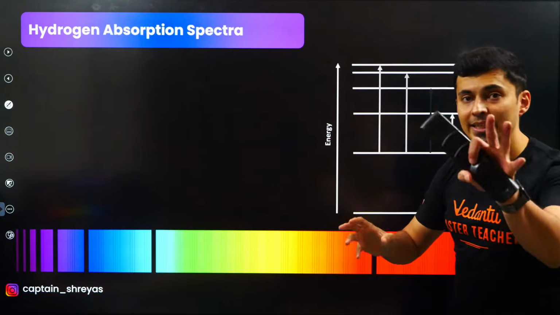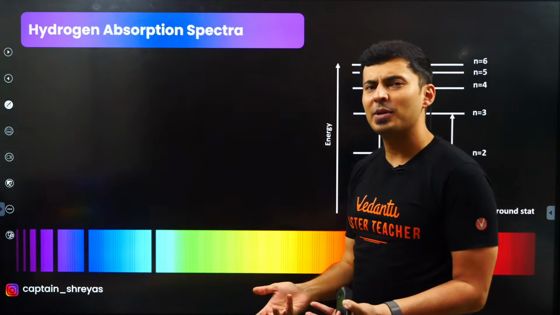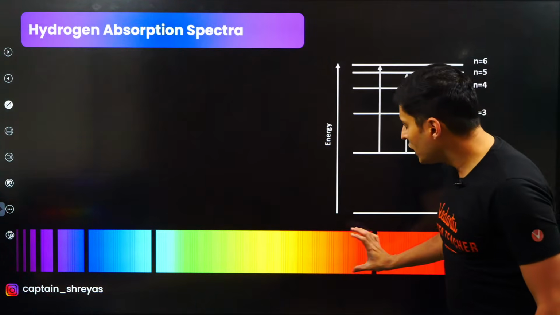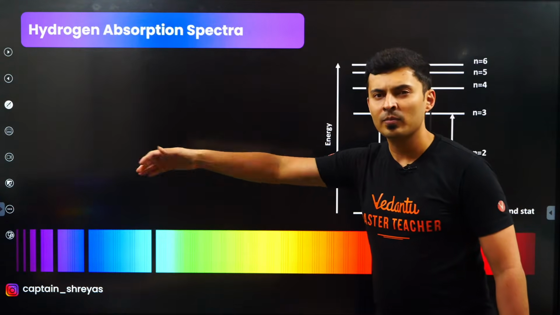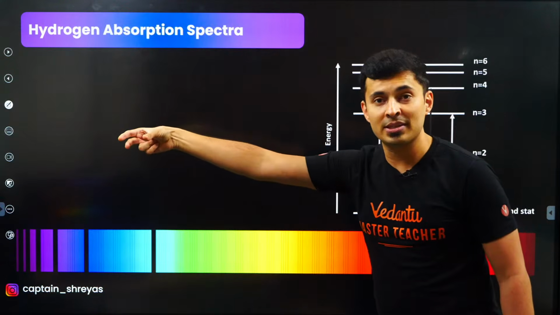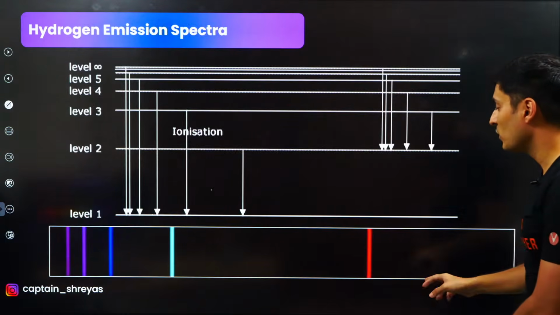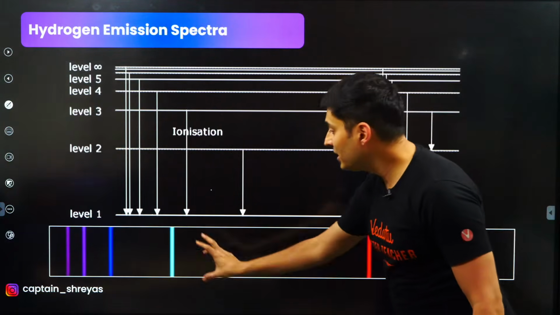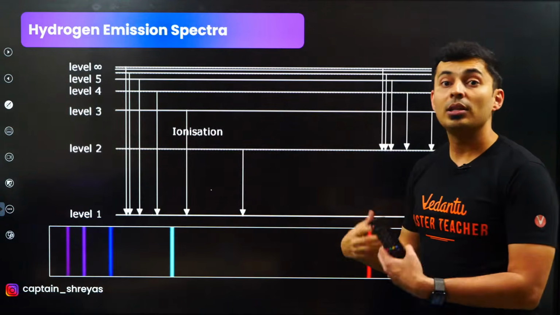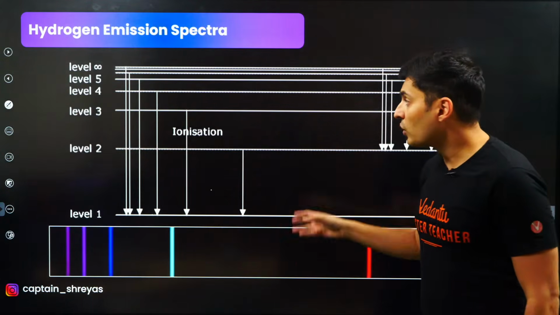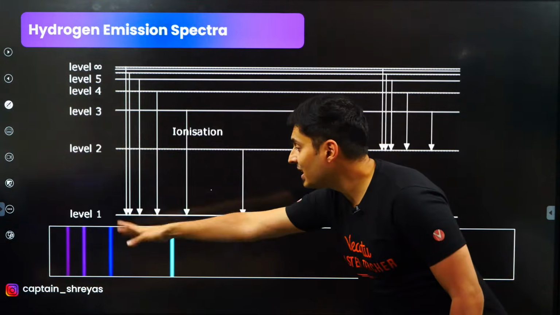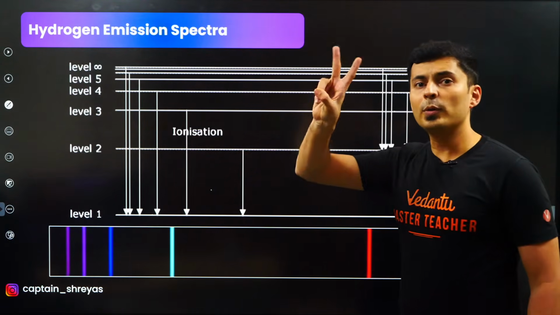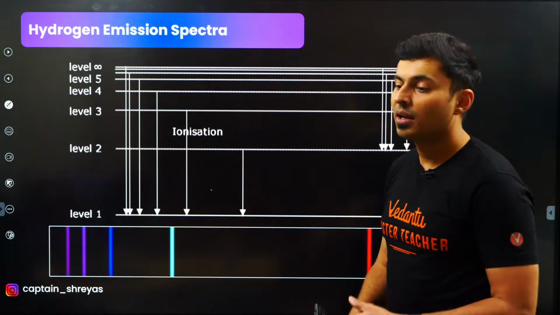Somebody was asking some time back, sir, what is the meaning of continuous and line spectrum? Continuous means it's continuously there from one point to the other. There is nothing missing, it's not in steps. This is a line spectrum. You can see that. One line, second line, third line. If you take some other atom, these lines will be at different places. The number of lines could also be different. So for every element, these lines are differently placed, and it is unique. No two elements will have the same spectrum. Understood, guys?